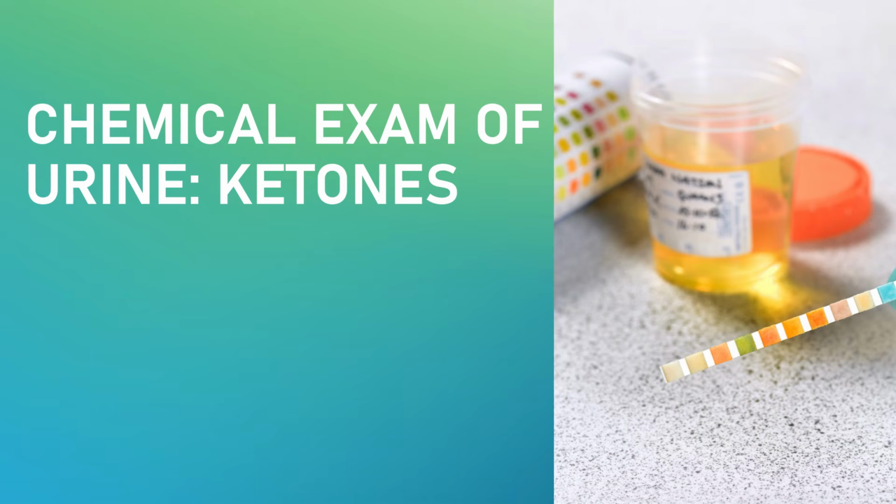In case there is an excess or accumulation of ketone bodies in the blood, it will cause the appearance of ketone bodies in the urine, which is known as ketonuria. The presence of significant, detectable amounts of ketone bodies in the urine is termed ketonuria.